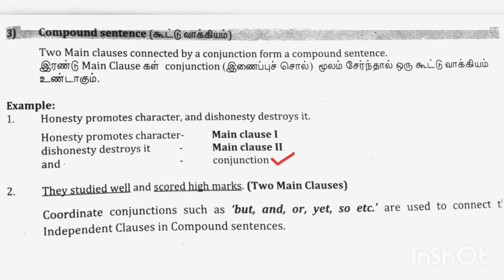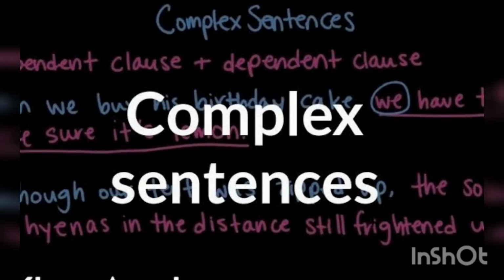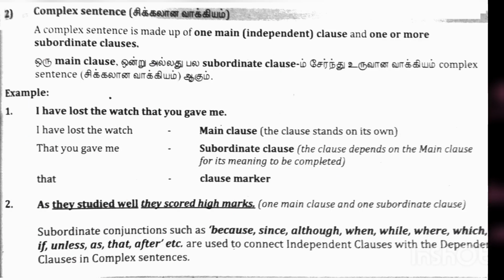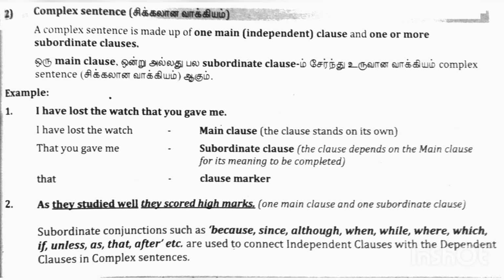Now let me give you another example. They studied well and scored high marks. Coordinating conjunctions such as but, and, or, yet, so, etc. are used to connect the independent clauses in a compound sentence. The next type of sentence that we are going to see is the complex sentence. A complex sentence is made up of one main clause and one or more subordinating clauses.